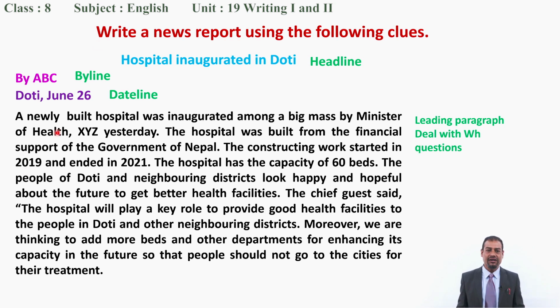So you can find here, a newly built hospital was inaugurated. What happened there? Why? See, inaugurated. Why? Because a newly built hospital was there. And who were there? A big mass, means many people were there. Who did that? Who inaugurated? The Minister of Health. And the hospital was built with financial support. Who helped there? Who supported there? The Government of Nepal. And when did the hospital start being built? You can find here 2019. And when was it finished? You can find here 2021. These basic things you can find.